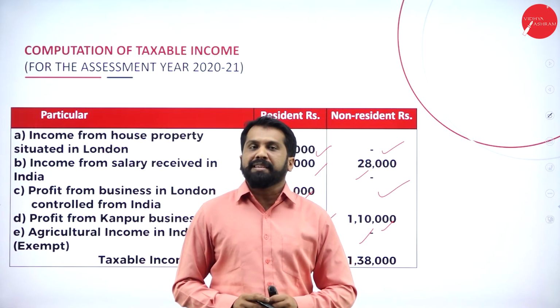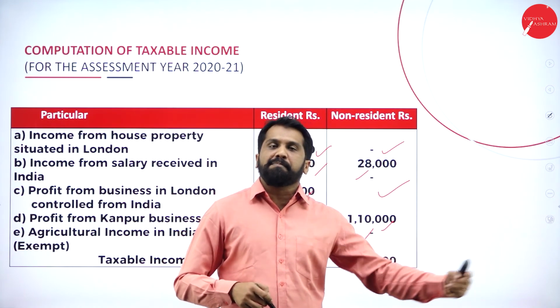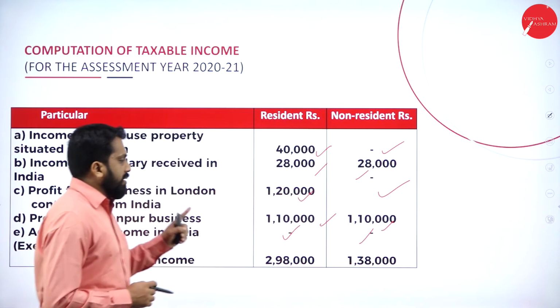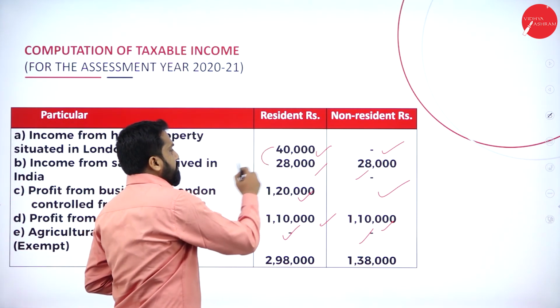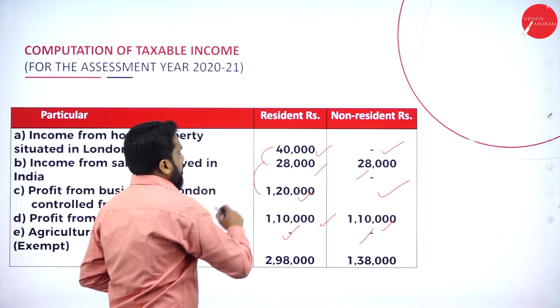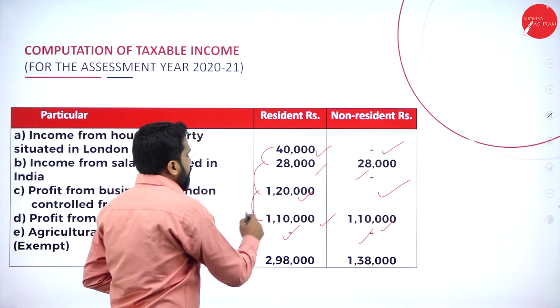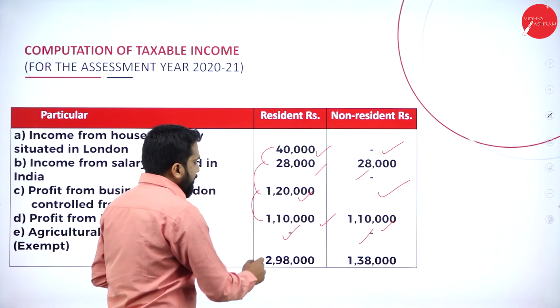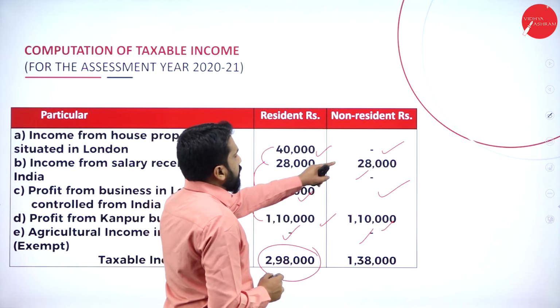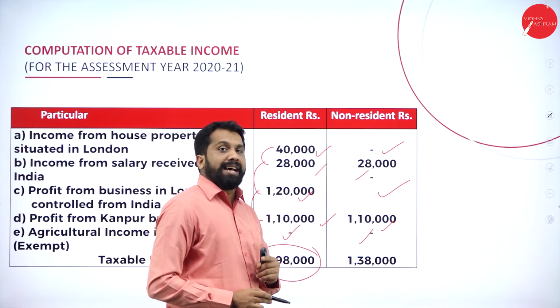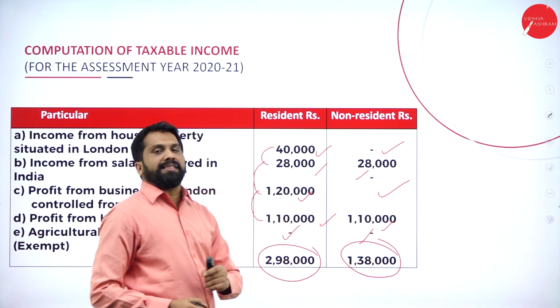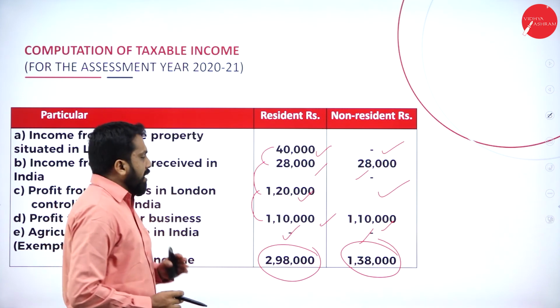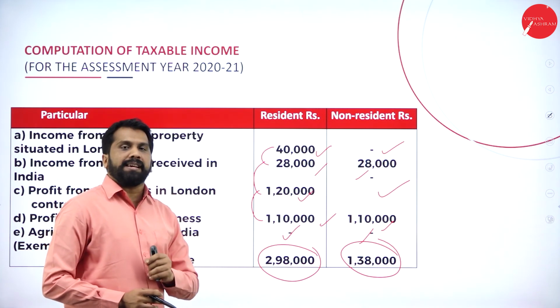If it is a foreign company, then first person is taxable. Received in India, all the 3 persons are taxable. Now, this is all about your answer. Now, total everything: 40 plus 28, 68 plus 120, 188 plus 110, it will be 2,98,000. Similarly, 28 plus 1,10, 1,38, plus we have nothing. So your final answer is 1,38,000. Now, I'll go back to every slide so that you can take screenshots.